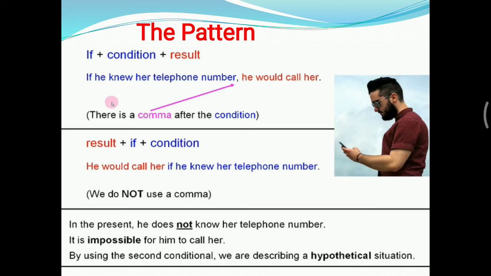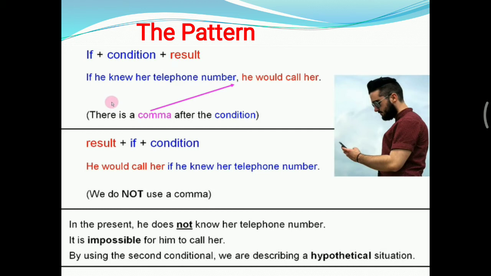So in this case, we are using the second conditional to describe the unreal situation happening to the man. So if he knew her telephone number, he would call her, or he would call her if he knew her telephone number. Okay, that was the part. If condition result, or result if condition.